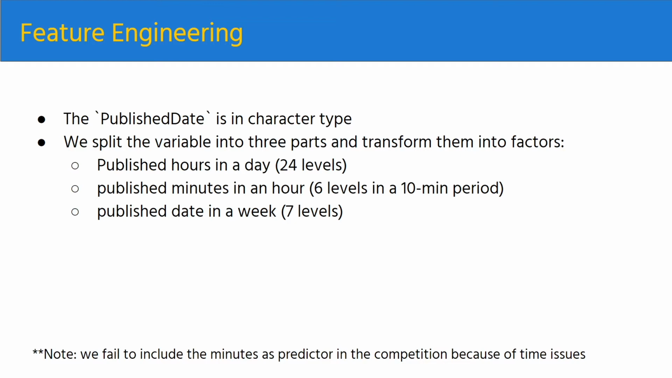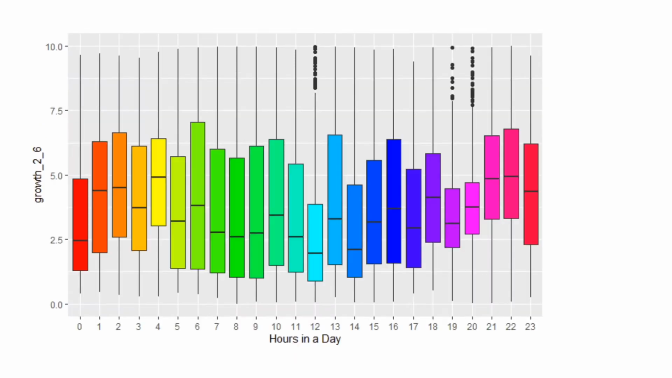Just by viewing the median lines, we can observe a clear difference in the response variable among different hours in a day. This pattern is reasonable because, for example, a video uploaded at 12 a.m. has a lower views increase in 2 to 6 hours. People most likely sleep in that time period.